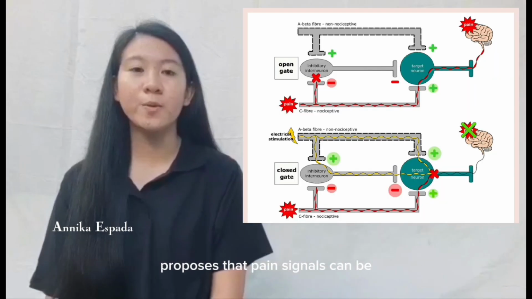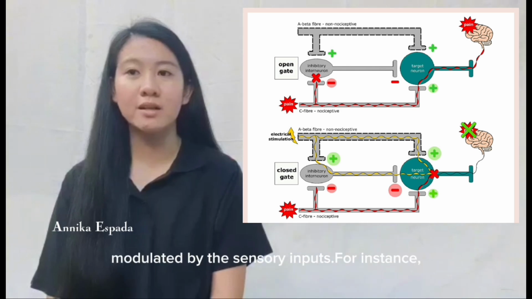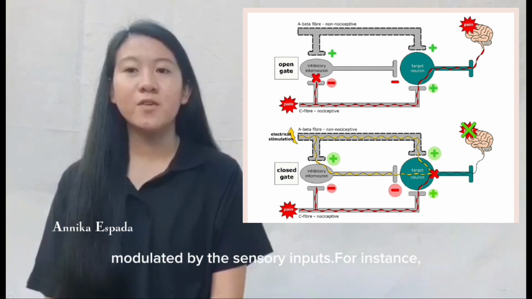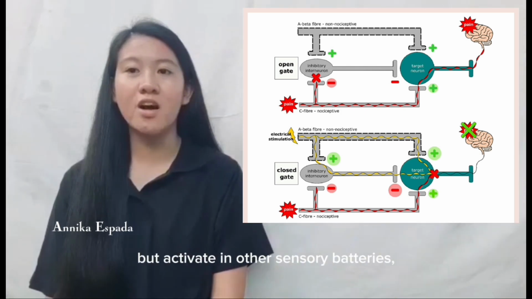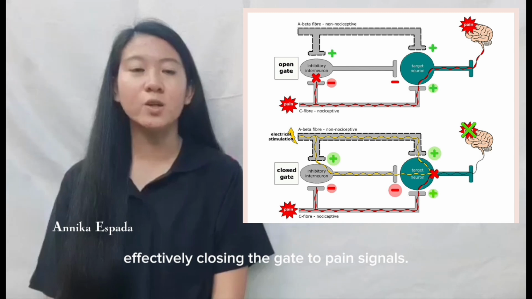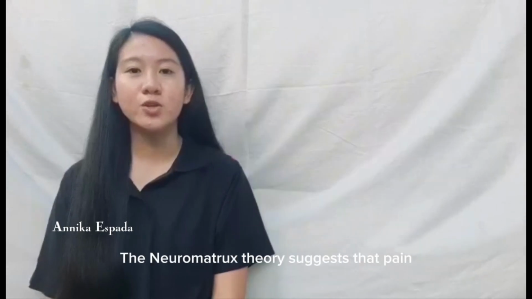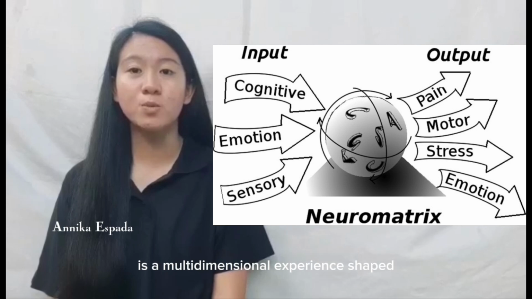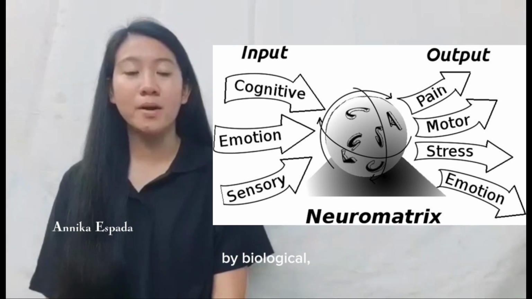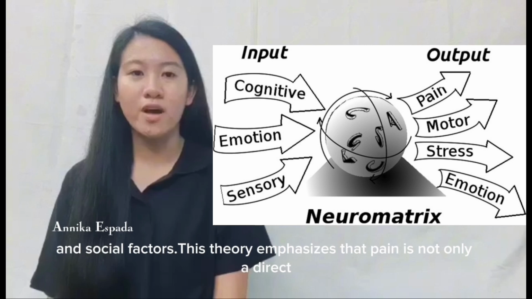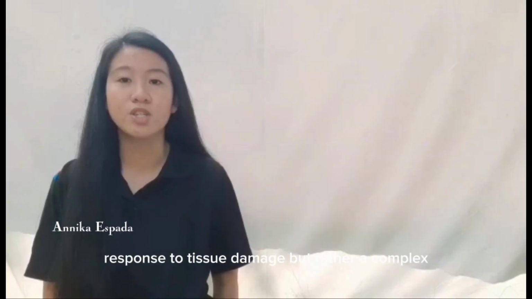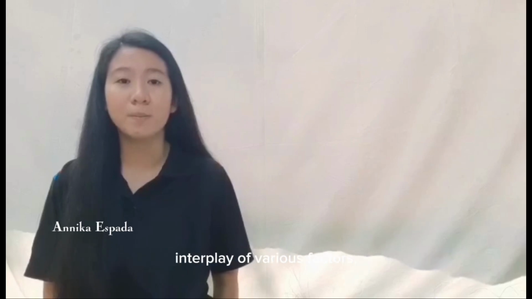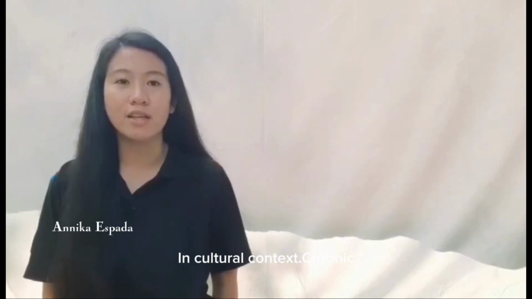The gate control theory proposes that pain signals can be modulated by sensory inputs. For instance, rubbing an injured area can sometimes alleviate pain by activating other sensory pathways, effectively closing the gate to pain signals. The neuromatrix theory suggests that pain is a multidimensional experience shaped by biological, psychological, and social factors. This theory emphasizes that pain is not only a direct response to tissue damage, but rather a complex interplay of various factors including emotions, beliefs, and cultural context.